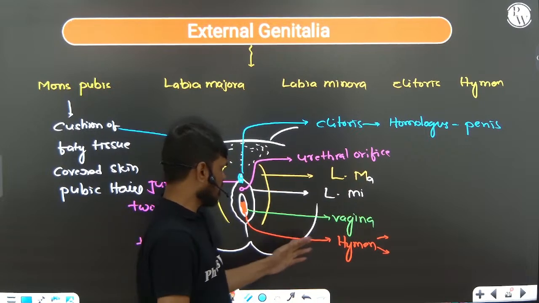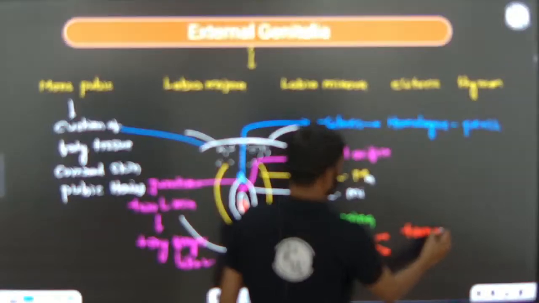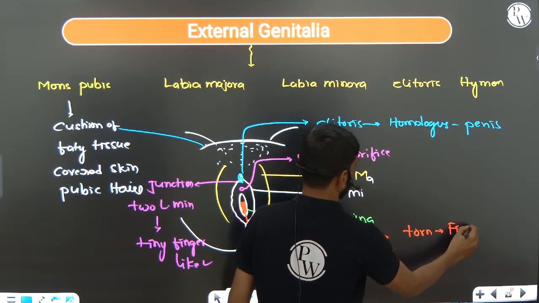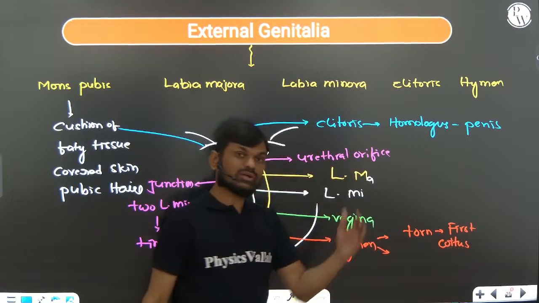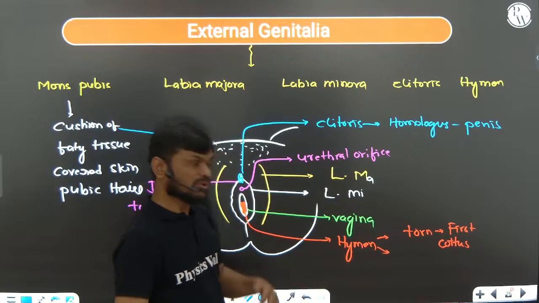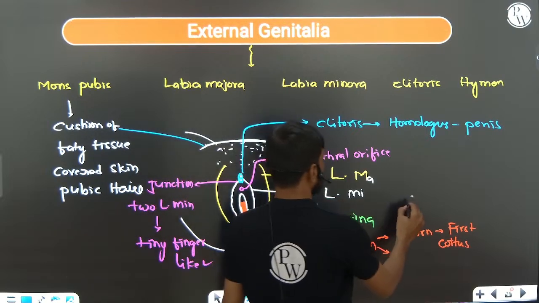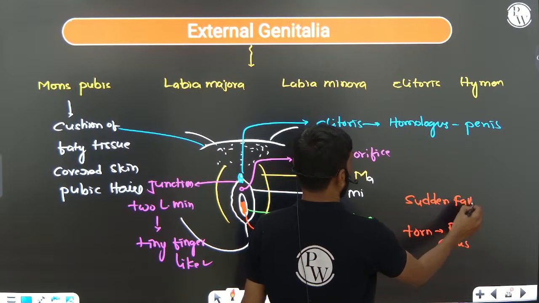Generally the hymen will tear during the first coitus, or sexual intercourse, or due to some other reason like a sudden fall or jolt,